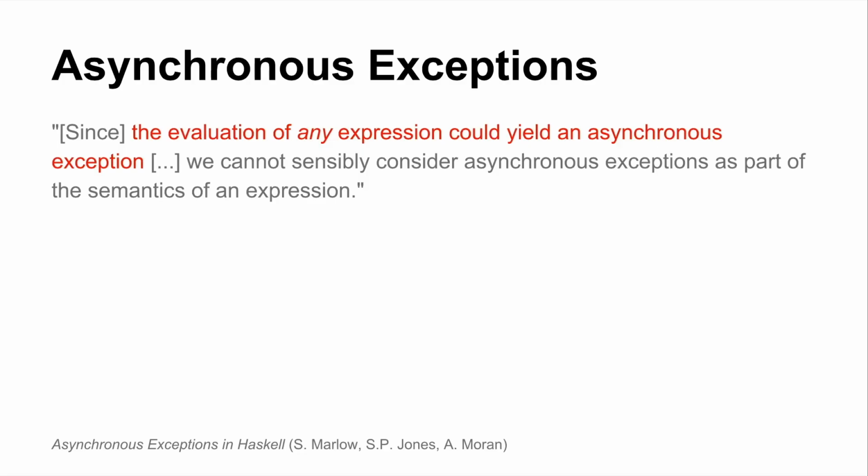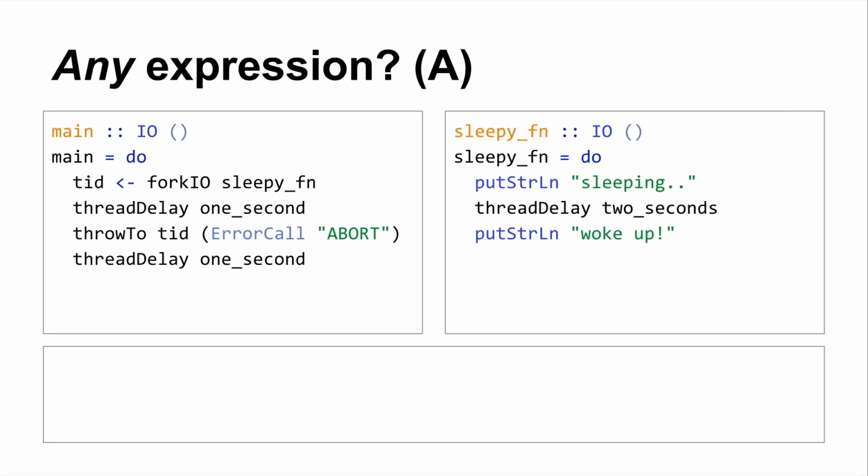And I'm beating this horse to death here, but I'll give you another example using throwTo. So you imagine this is all part of the same file. I've got my main function. This main function is going to fork. It's going to create a new I/O computation to run in some other thread. It's going to run my sleepy function, which is going to sleep. It's going to print some stuff to standard out. This guy here is going to sleep for 1 second. The guy on the right is going to sleep for 2 seconds. Main thread's going to wake up and it's going to throw an exception to the forked thread.